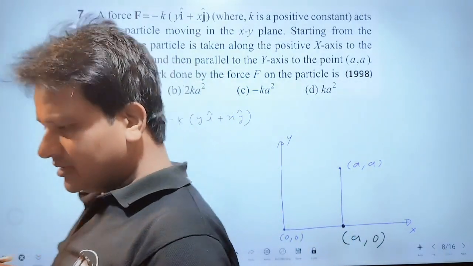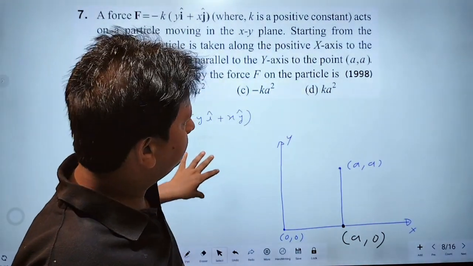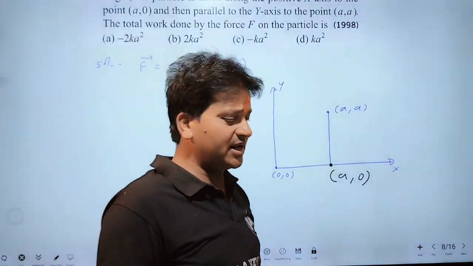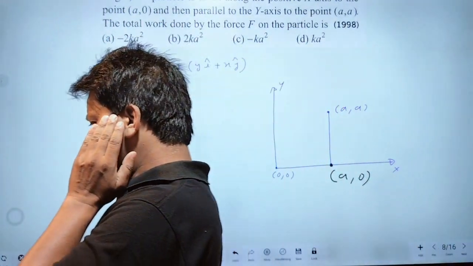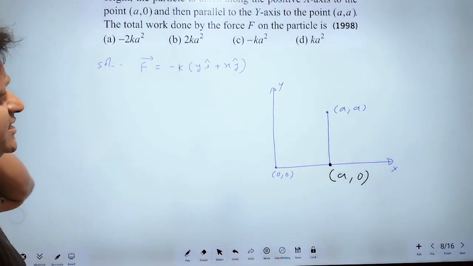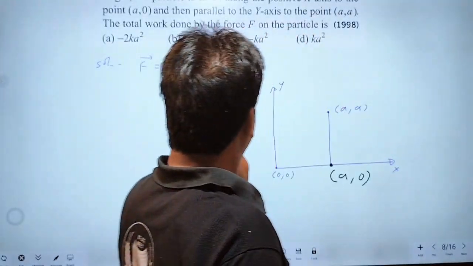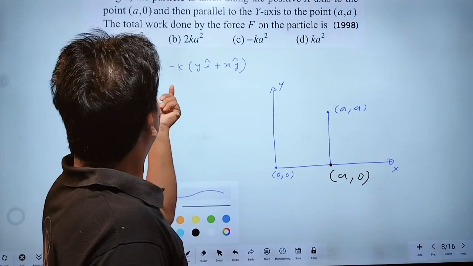If we have to find a rate, then we differentiate, but if we have to find a summation, then I will integrate. Okay? Here the force is variable.